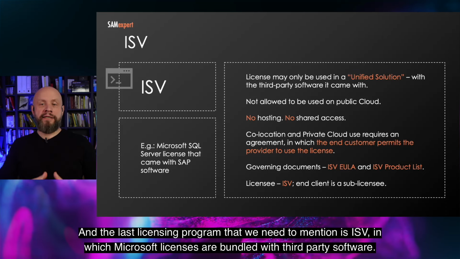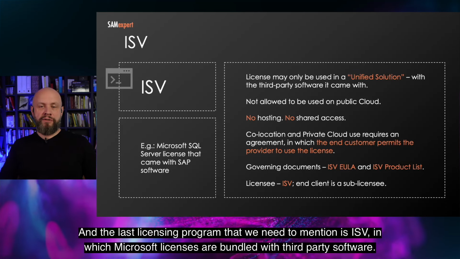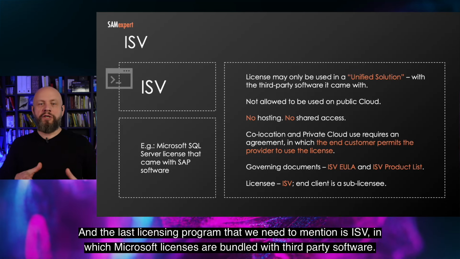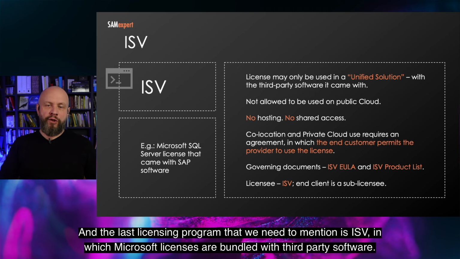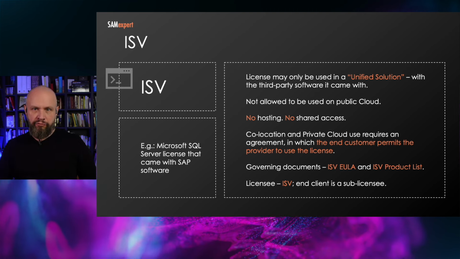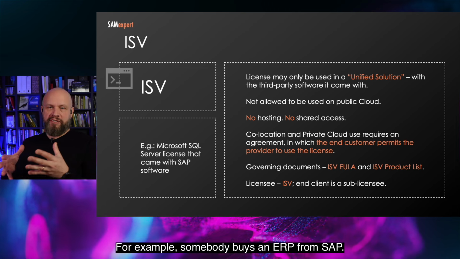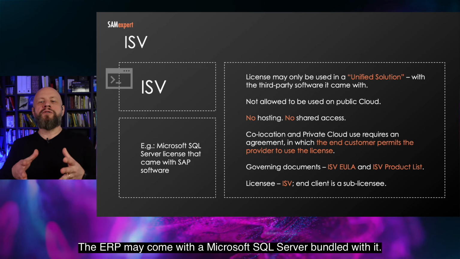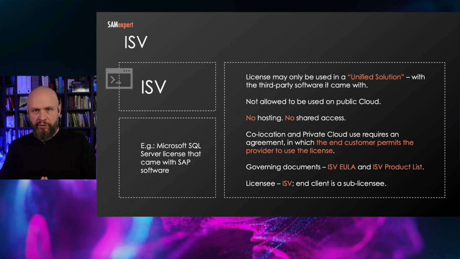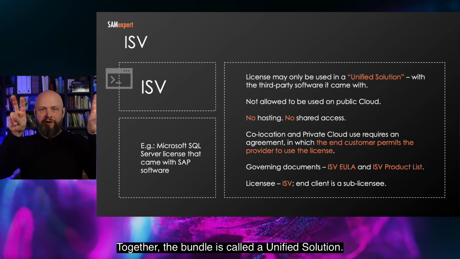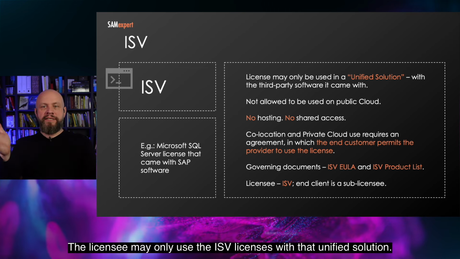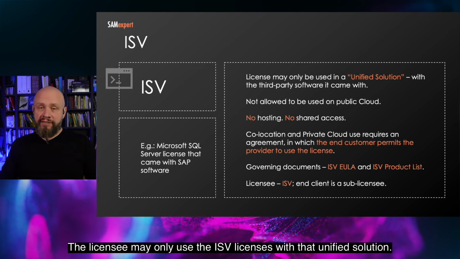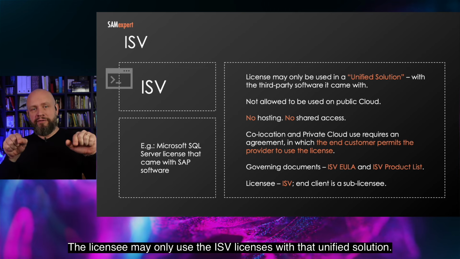And the last licensing program that we need to mention is ISV, in which Microsoft licenses are bundled with third-party software. For example, somebody buys an ERP from SAP. The ERP may come with a Microsoft SQL Server bundled with it. Together, the bundle is called a unified solution. The licensee may only use the ISV licenses with that unified solution.